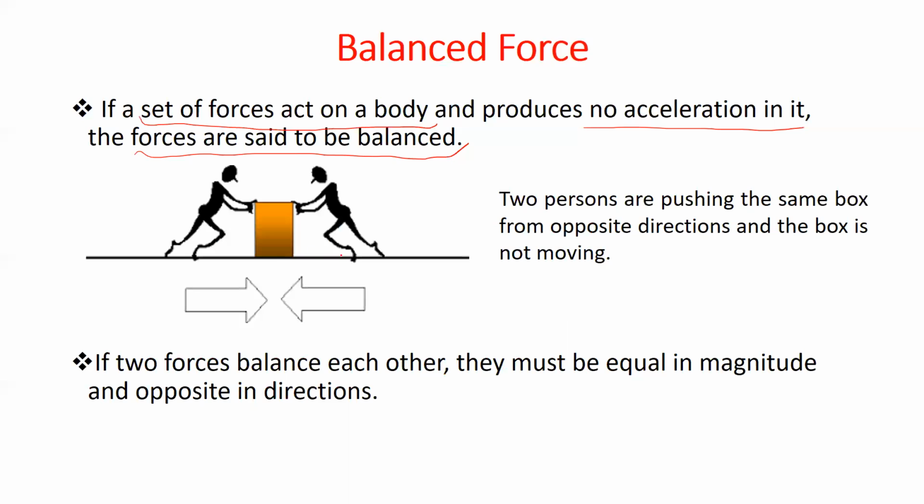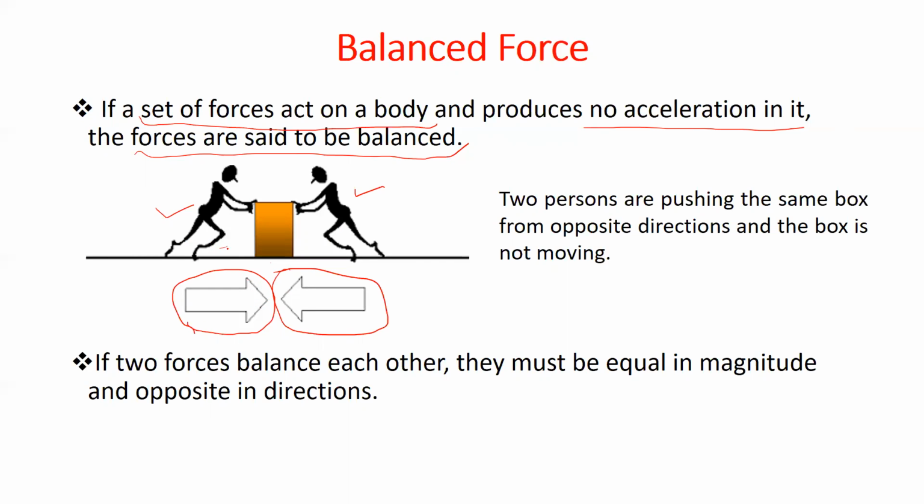Suppose, let me give this example, then you would understand this concept better. So here there is a box, and two people are pushing the box from two different ends. This person is pushing the box from the left side, and this person is pushing the box from the right side. So these are the magnitudes of the forces. The first force is exerted by the first person, and this is the force exerted by the second person. So these two forces would balance each other.